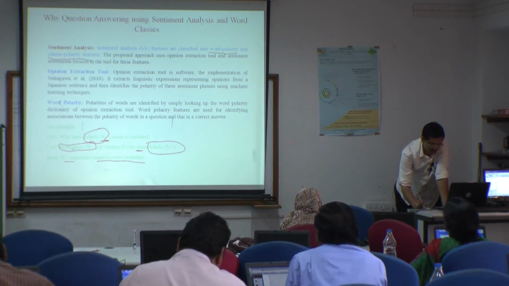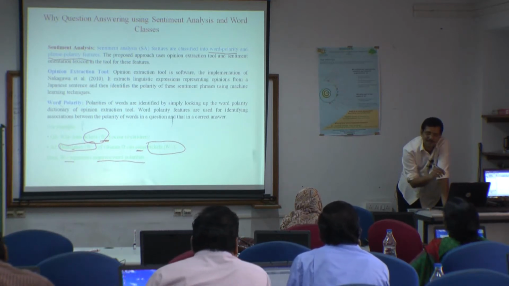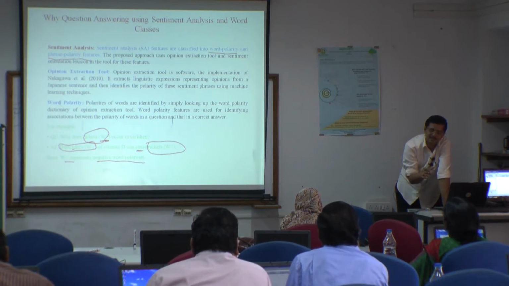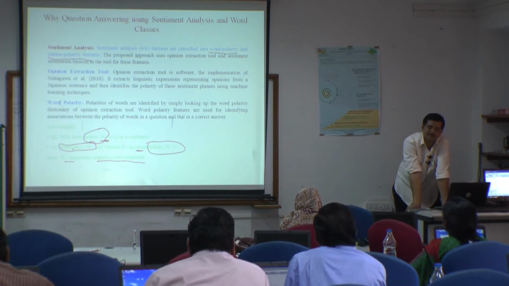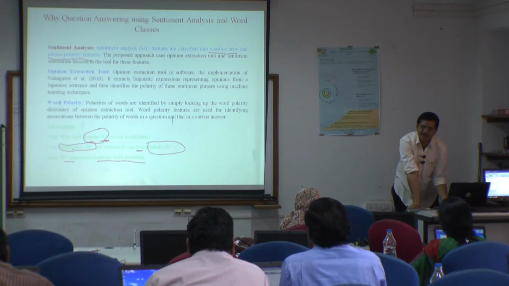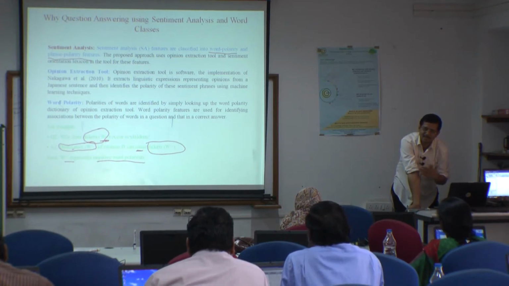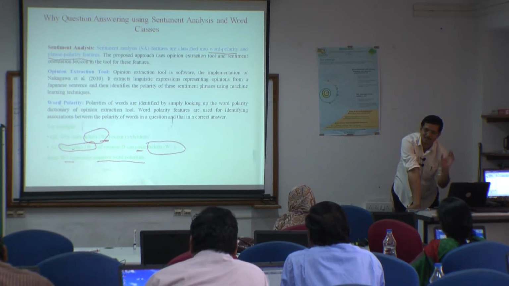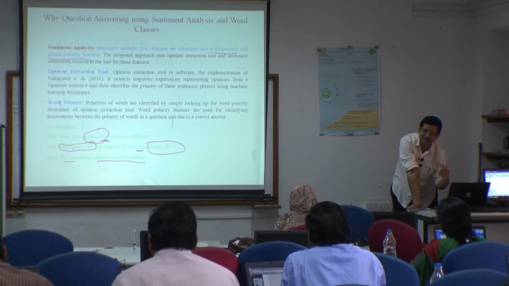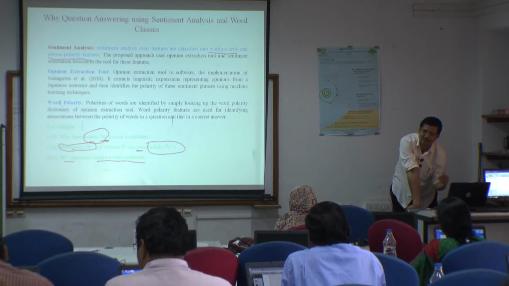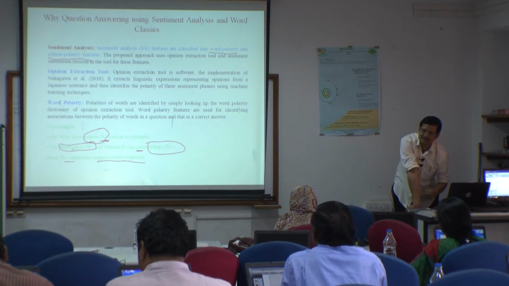So if you have questions related to such negative polarity words, then you can identify the polarity of such words, and you can use that polarity as another feature with SVM. So you have two features. First is a structural feature, that you identified that such kind of sequence can be considered, and second is polarity based features. So you have to train SVM by using two different features with classes, either positive or negative, and based on their classification score, they ranked all answers.